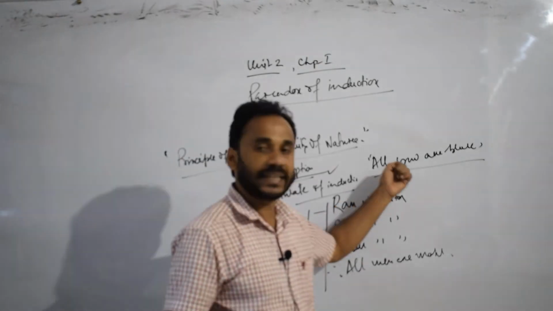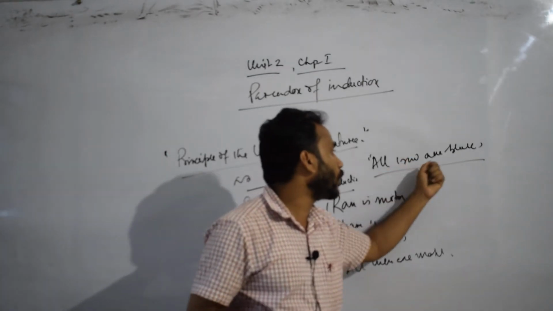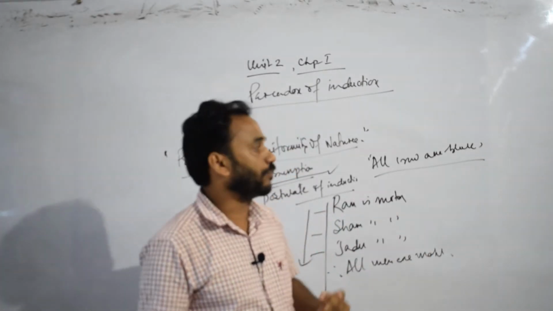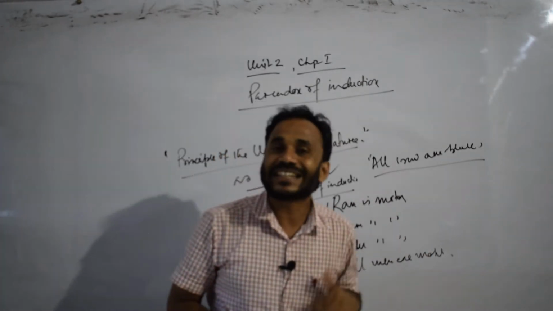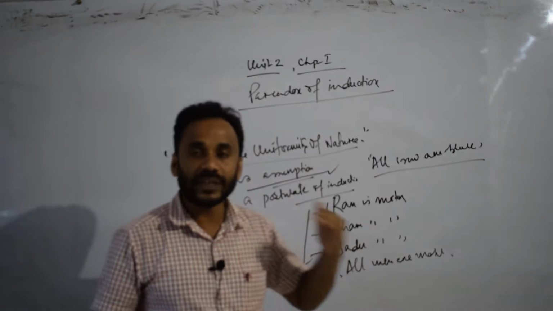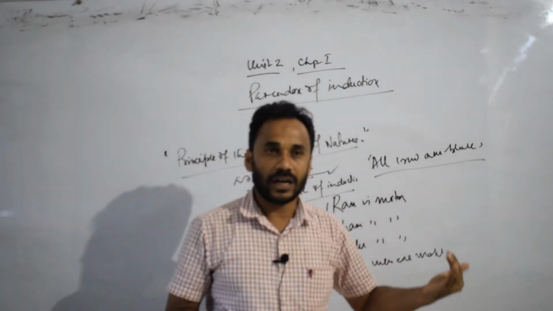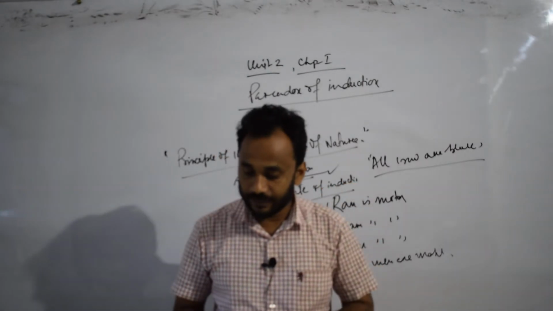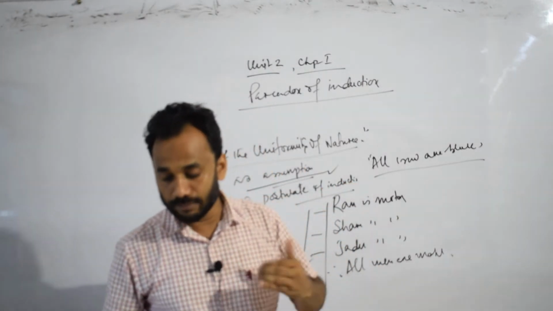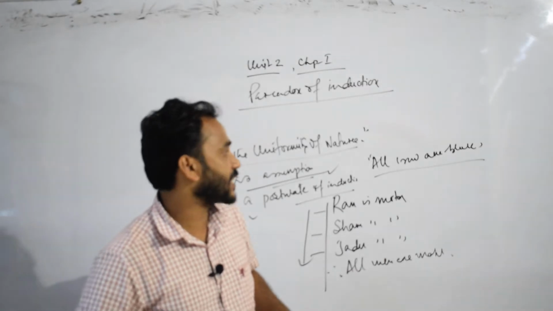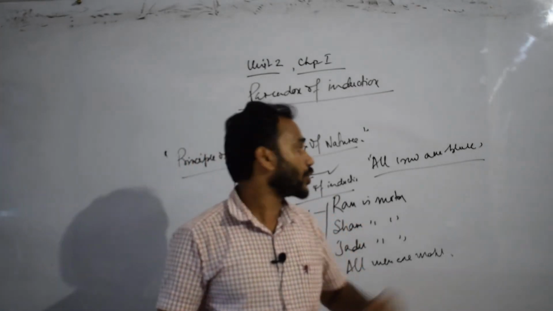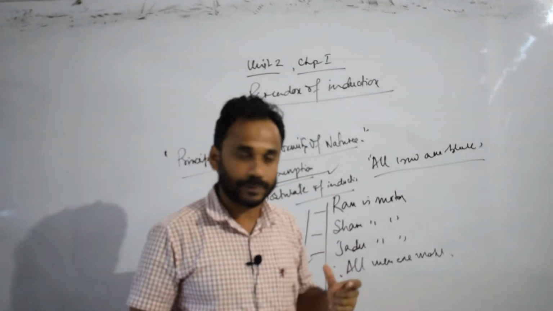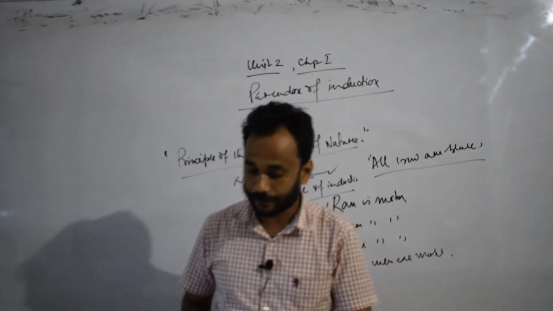In this example, we can see that there are no crows of any other color. We have never seen a white crow or a yellow crow, but by observing a large number of particular instances, we can conclude that all crows are black, and then we have established a general real proposition, that is, all crows are black.